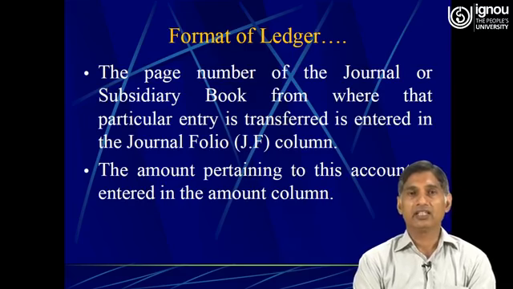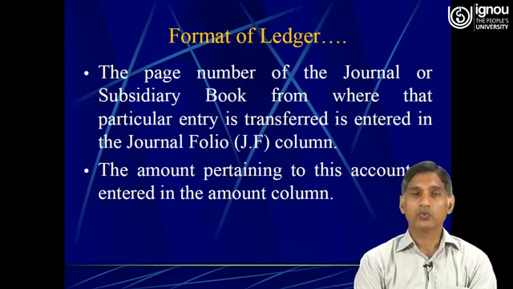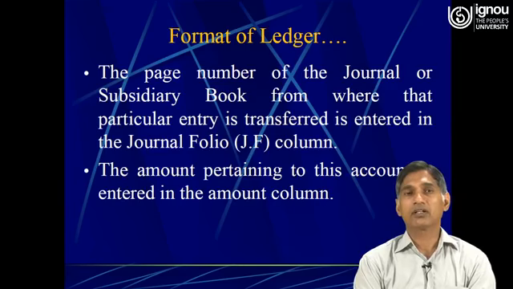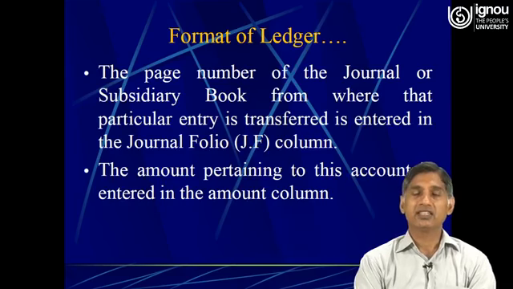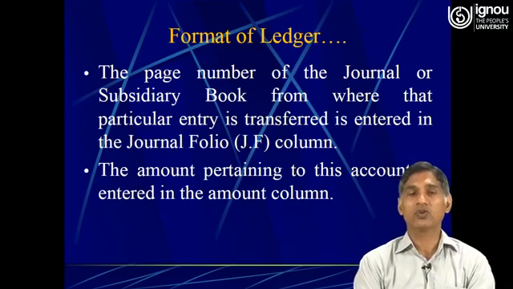Well friends, as I have already told you, for the transactions which are shifted from the journal, the page number on which the transaction is recorded in the journal is written in the JF, that is the journal folio. In the same way, you might have seen that in the book of original entry, that is the journal book, there was a column LF, which means ledger folio.